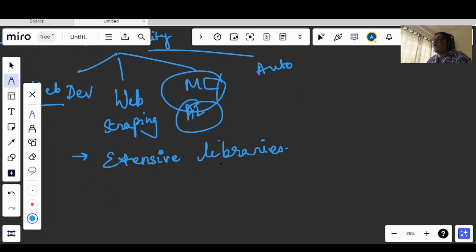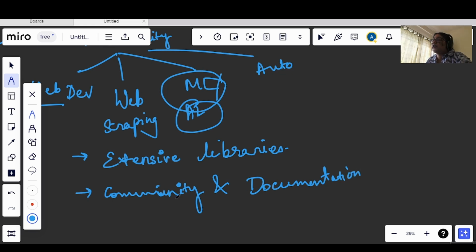And one more important thing: let's say sometimes you are stuck with an error, and you can find so many documentations, and there are so many communities using Python. Even if you are stuck somewhere, you will always find help when you are using Python. It has a big community. Not only big, it has an active community. If you have some doubt, you can get your responses very fast. And the other thing I said was documentation. You will find so many documentations.